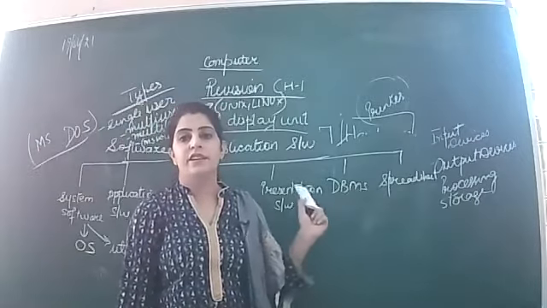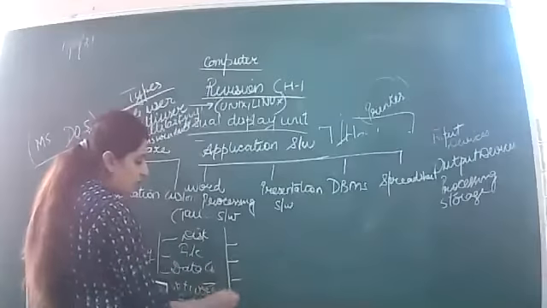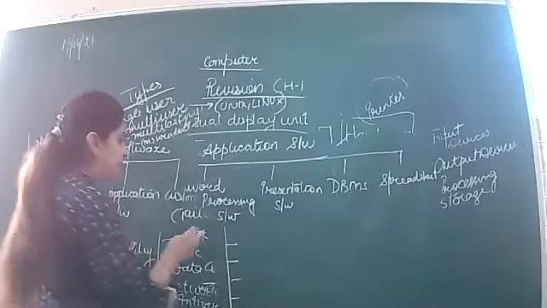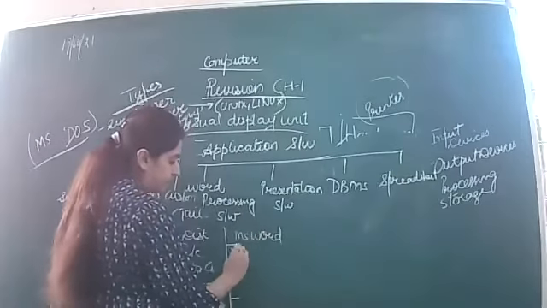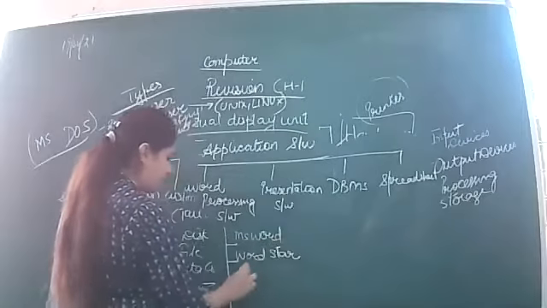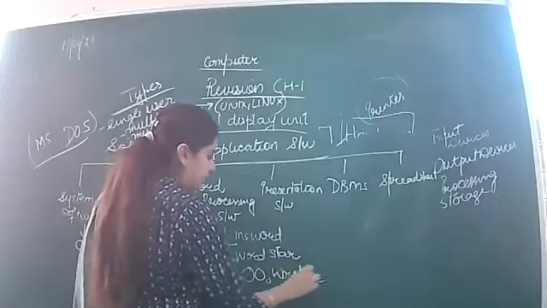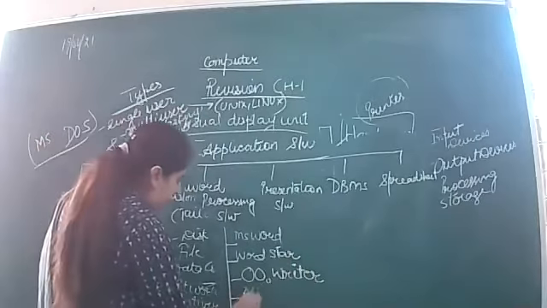Now let's learn the examples of these softwares. Word processing software की examples बच्चे, you have learned it for the test ना? The examples are MS Word, WordStar, OpenOffice Writer, Abby Words.